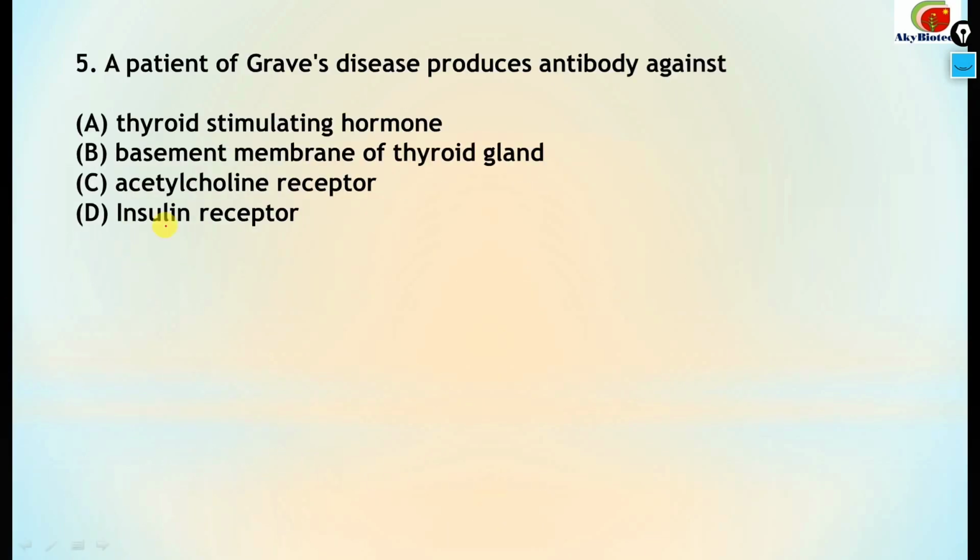Question number 5. A patient of Graves' disease produces antibody against the thyroid stimulating hormone receptor. This is the correct option.